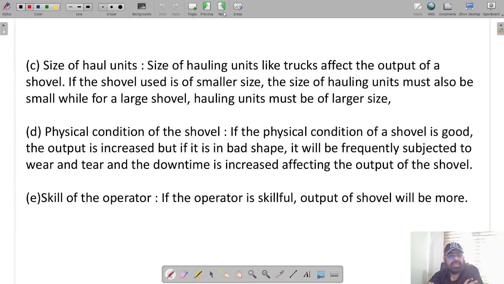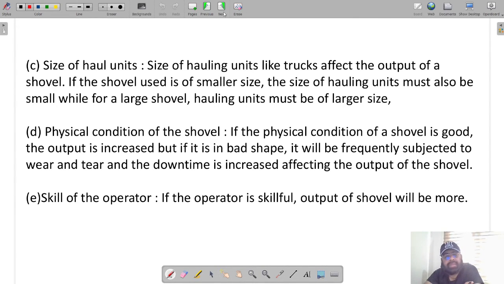The third factor is size of the hauling units. The size of the hauling units, like trucks, affects the output of the shovel. If the shovel used is of small size, the size of the hauling unit must also be small, while for a large shovel, the hauling unit should also be comparatively larger.